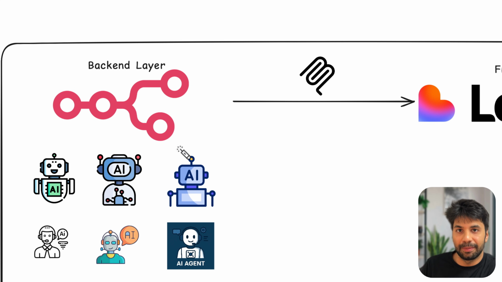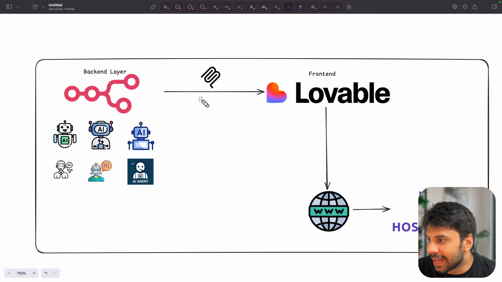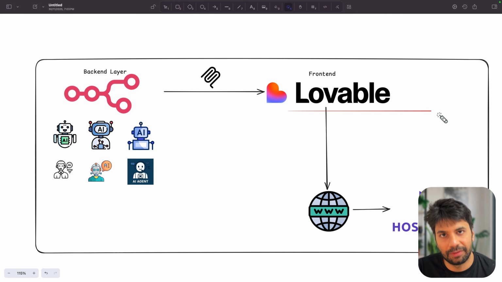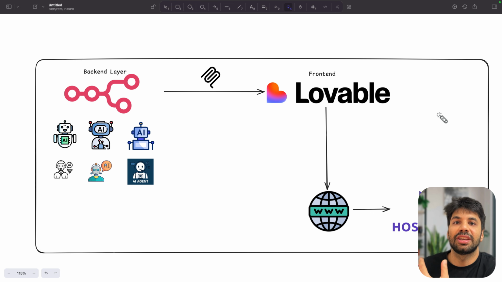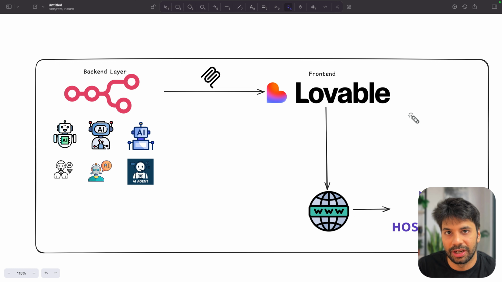So we are done with the backend part very nicely. Now the next is something known as Lovable, which I'm pretty sure all of you must have heard. Lovable is also in a way just giving you an agent to create websites, and they did 100 million ARR, right? This can be very nicely used to create a front end, right?